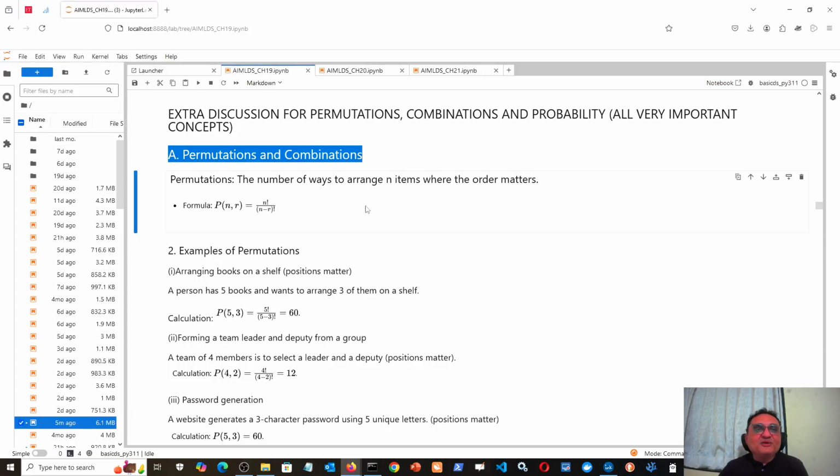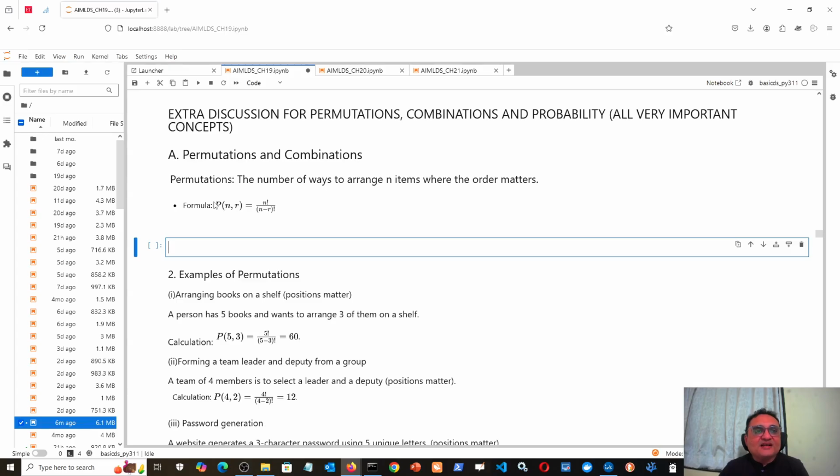So in that case, we would like to see that if there are 6 letters and I am asked to make a 3-letter password, a very simple case. A, B, C, D, E, F are the 6 letters, and I am asked for a 3-letter password. So you have to think about it that way: from n possible letters, I have to choose r letters, and how many such possible ways are there, assuming that order matters. Okay, so that means something like this.